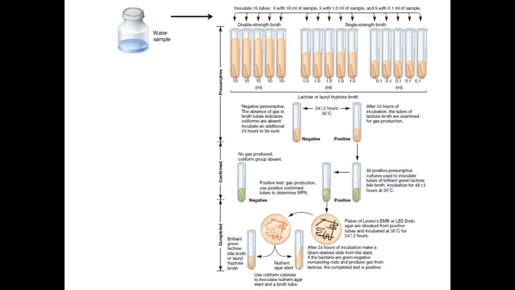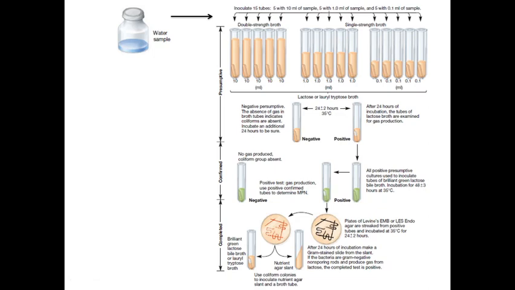In order to rule this out, in the second stage, the presence of enteric bacteria is confirmed by taking a positive lactose broth tube and re-inoculating it into brilliant green lactose bile broth and incubating. Again it is observed for gas production. If there is gas production, it indicates a positive confirmed test.